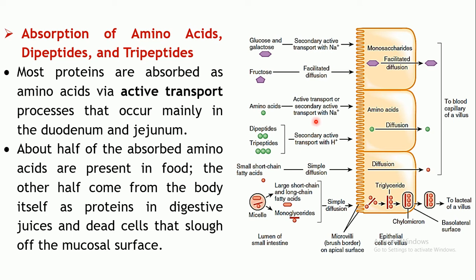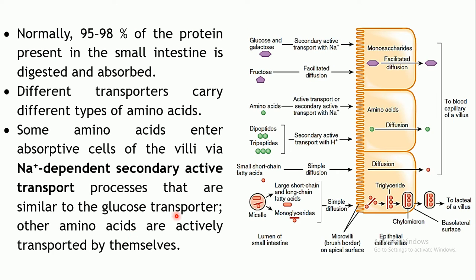Most of the proteins come from the diet, but the remaining half of the proteins come from the body itself, the proteins which are present in the body. There are several structures which contain proteins, so these may get digested. The proteins may be derived from the dead cells also, which are sloughed off. Now whatever protein is digested into amino acids, dipeptides and tripeptides is usually transported with the help of active transport.